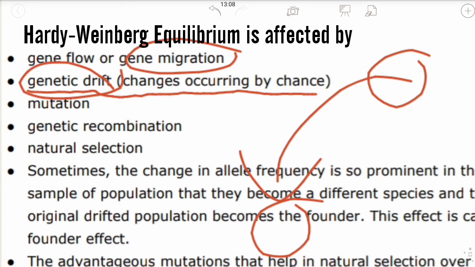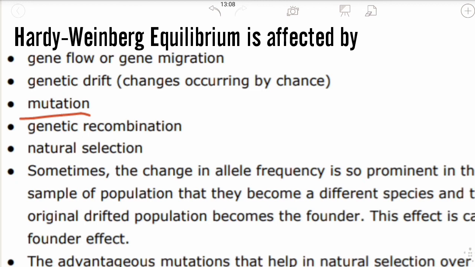Very simple. The third one is mutation. First of all, you should understand what mutation is. Mutation is a large difference occurring suddenly in the population. Whenever there are mutations in a gene pool, it will not remain constant at 1.